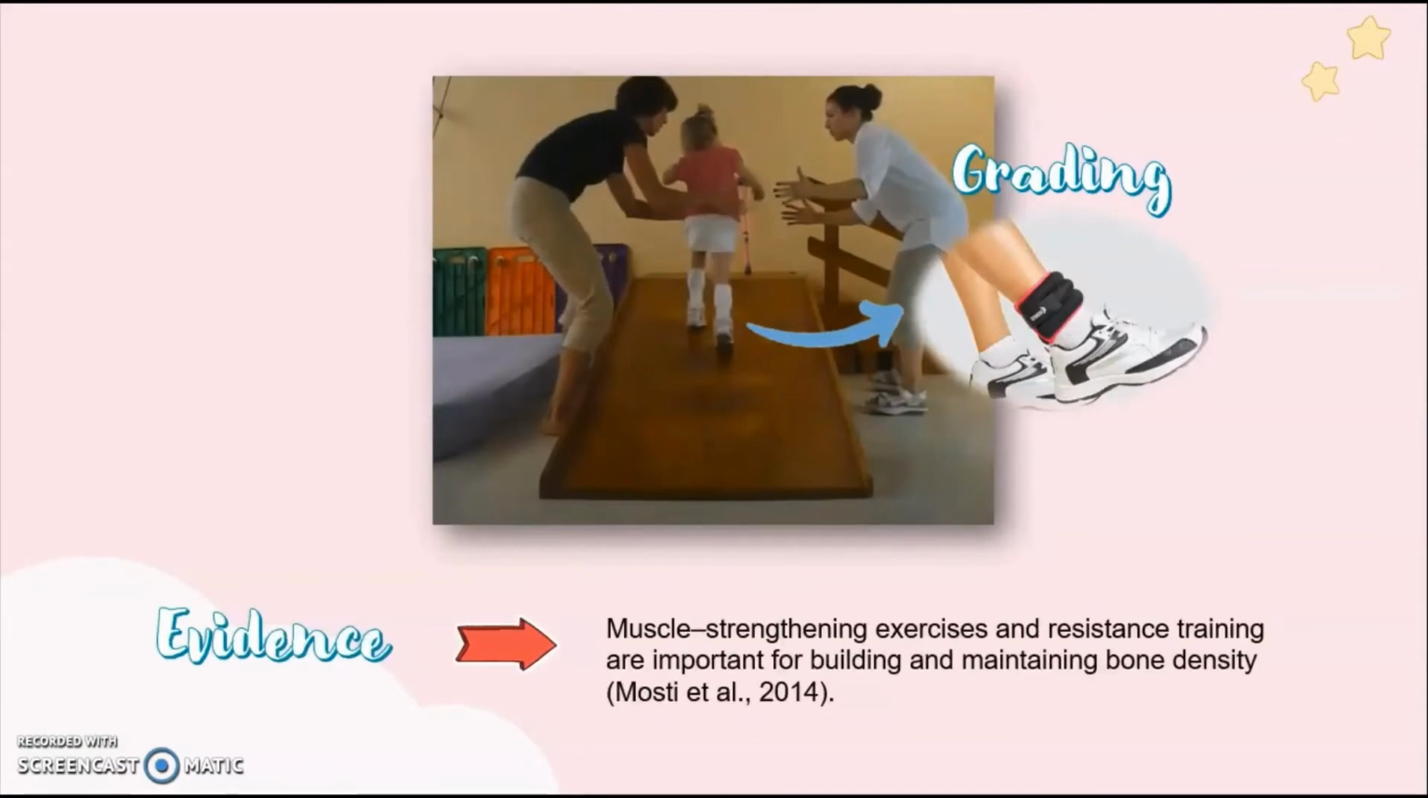For the evidence, according to Mosty et al., muscle strengthening exercises and resistance training are important for building and maintaining bone density. This is because rickets cause an increase in bone area. Therefore, the exercise will help reduce bone mineral density loss. Thus, it is proven that incorporating strengthening exercise for clients with Rickets disease will help improve their bone mineral density.